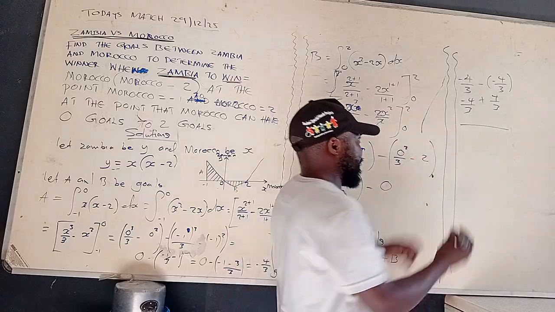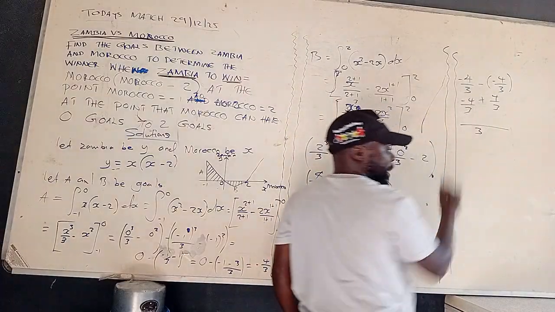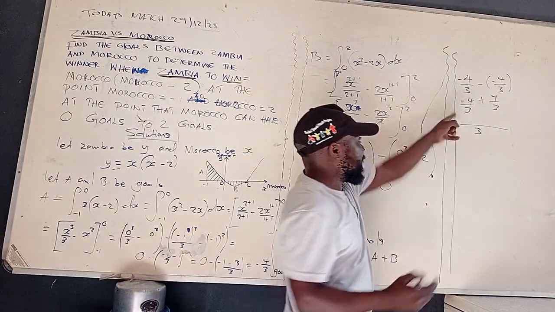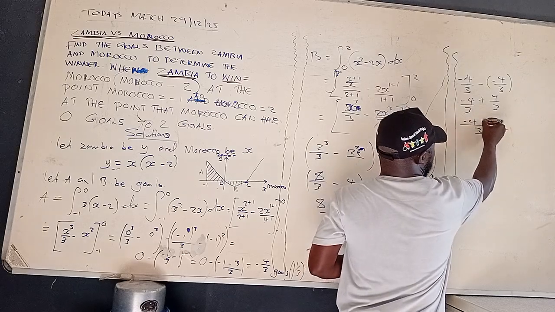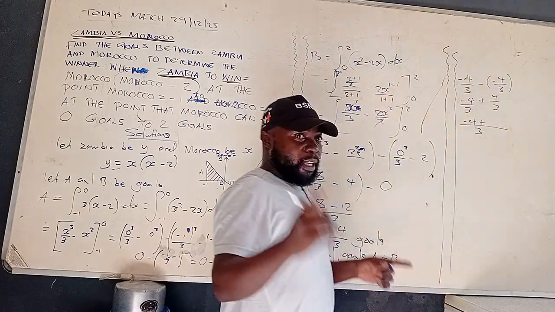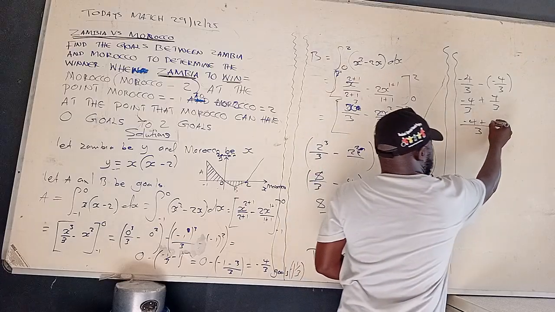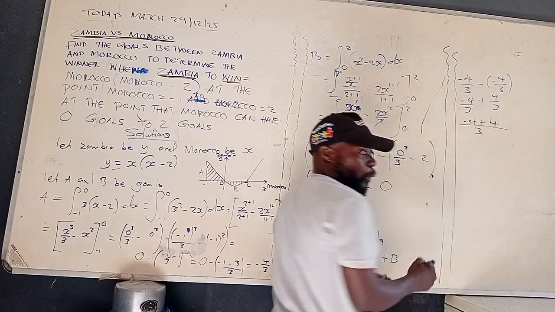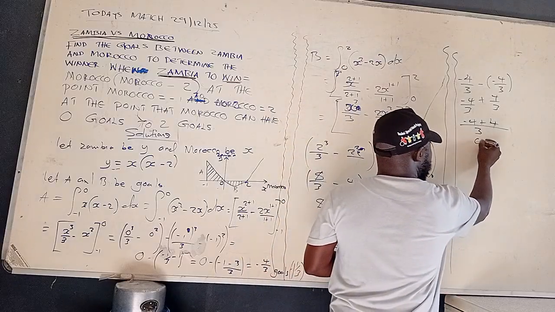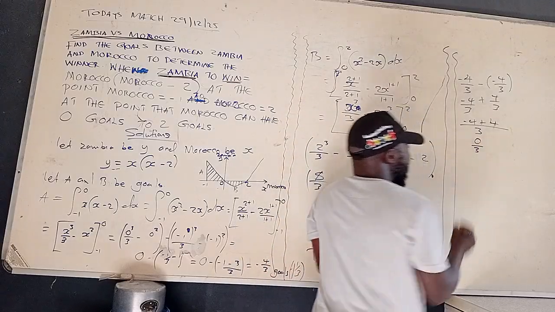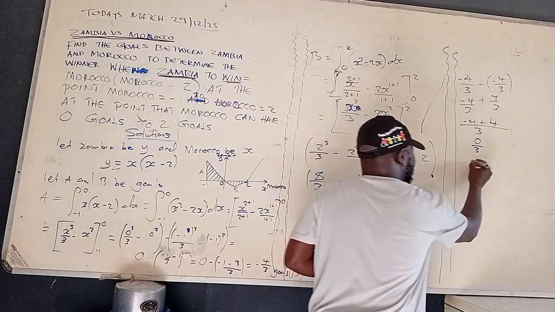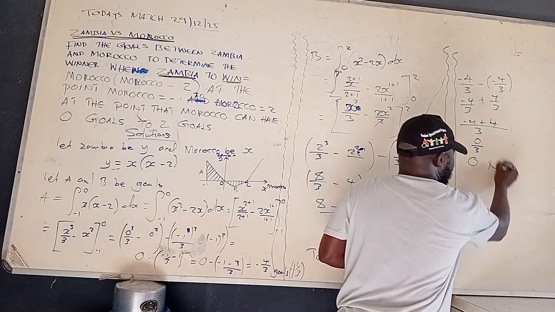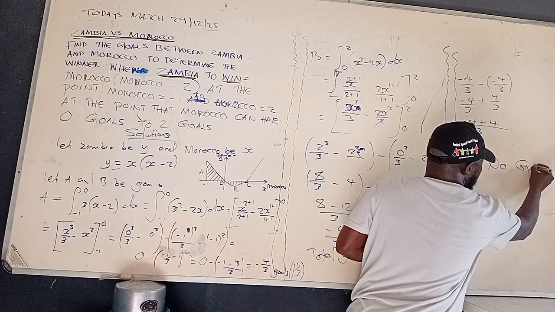So let us find the common denominator. The common denominator is 3. How many times can 3 go into 3? 1. 1 times -4, that is -4 plus. How many times can 3 go into 3? 1. 1 times 4, that is 4. Okay, so 4 minus 4, that is 0. Okay, that is 0 over 3. How many times can 3 go into 0? 0. So there will be no go.